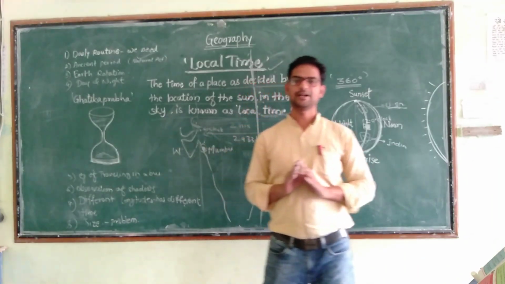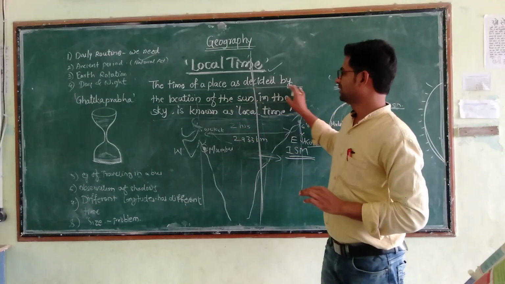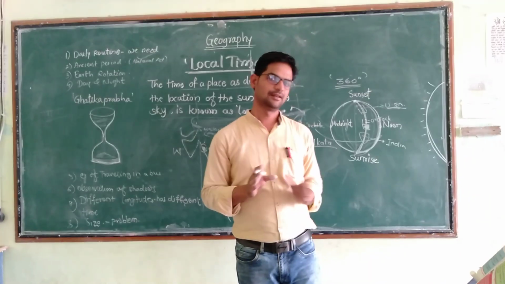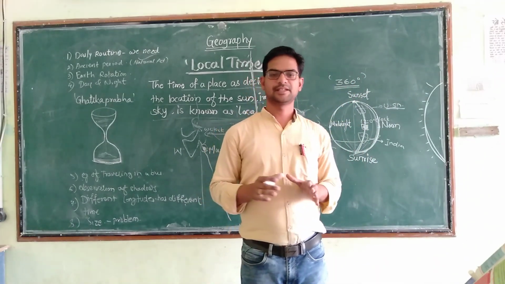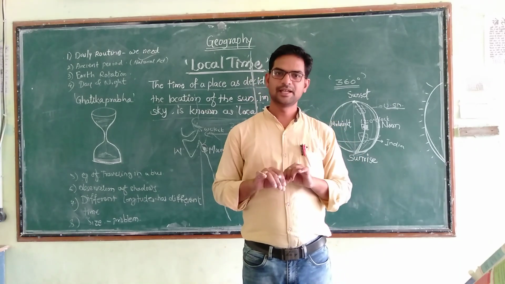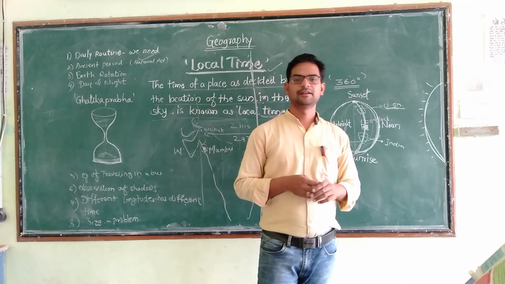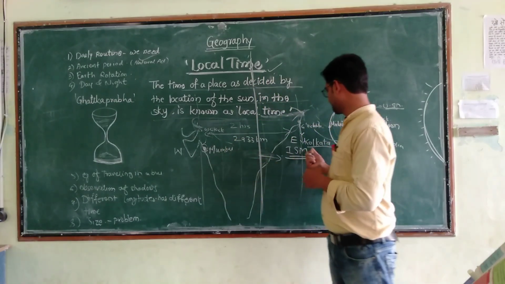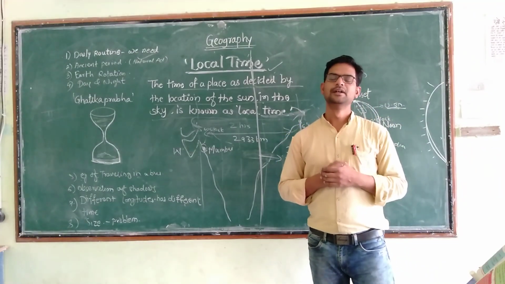In this video lecture, we have to simply understand the local time. So local time is the time of the place decided by the location of the sun in the sky. It means that if the place is experiencing the sun at a particular position in the sky, then that time is the local time for that place. But this local time can create some type of confusion, just like Mumbai and Kolkata. That's why we need to understand the next concept, that is the standard time. So for today this was